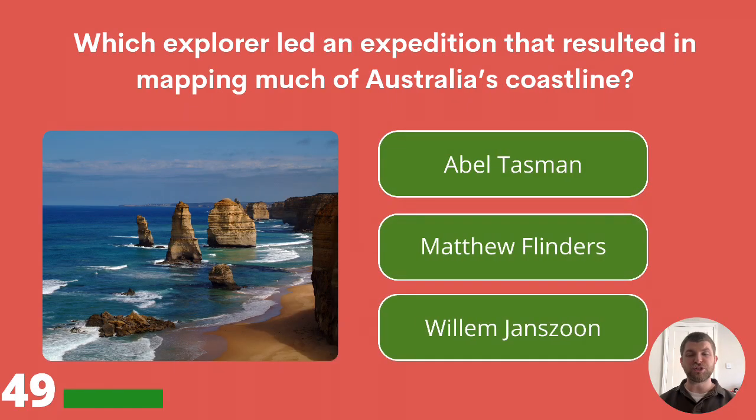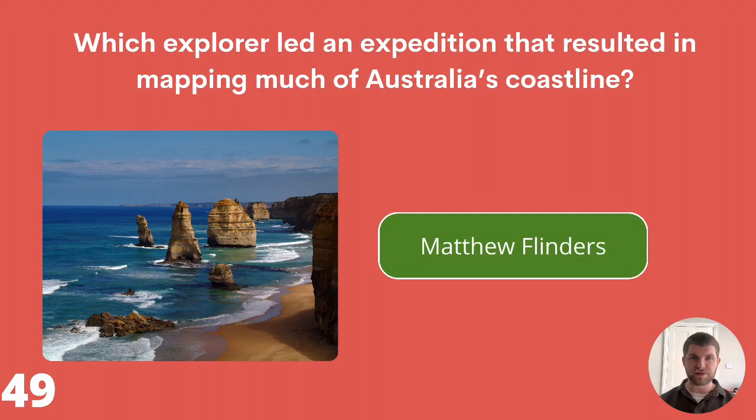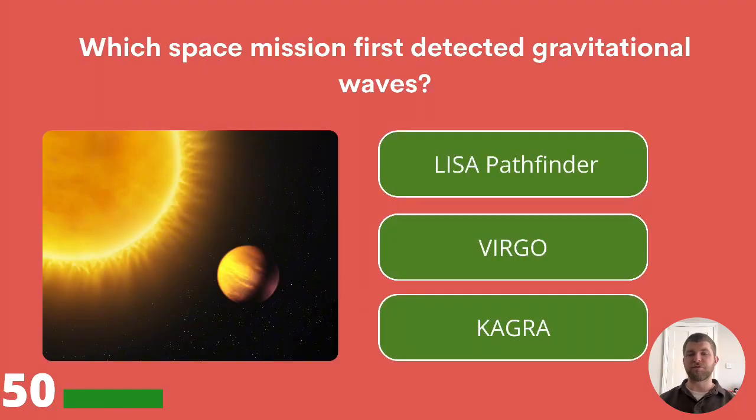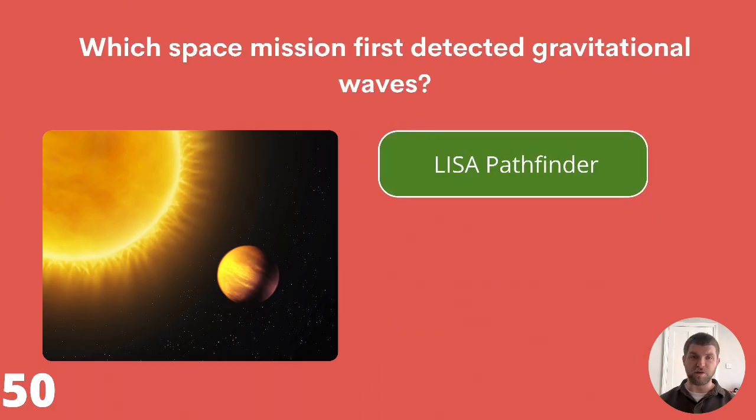Which explorer led an expedition that resulted in mapping much of Australia's coastline? Abel Tasman, Matthew Flinders, or William Dampier? The answer is Matthew Flinders. Question 50, the halfway point. Which space mission first detected gravitational waves? LISA Pathfinder, Virgo, or Kagra? The answer is LISA Pathfinder.